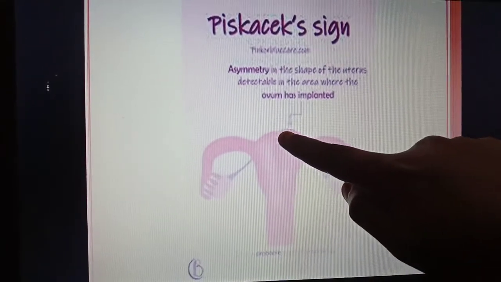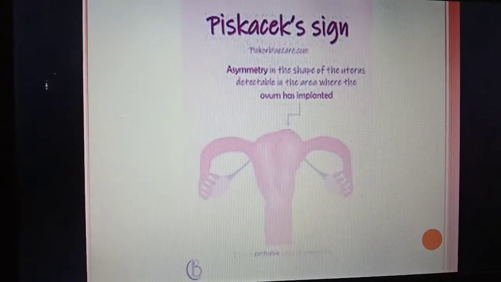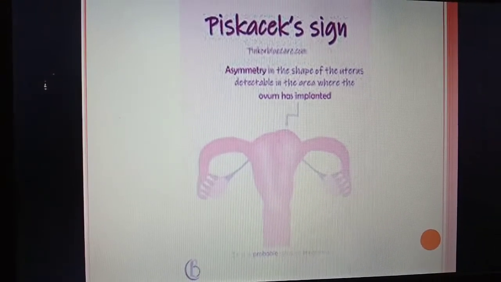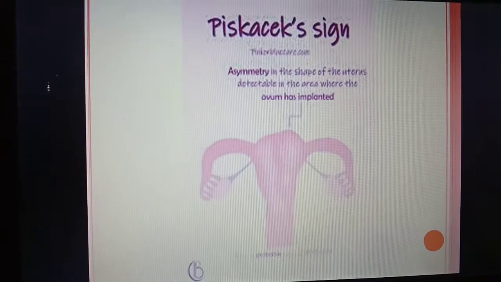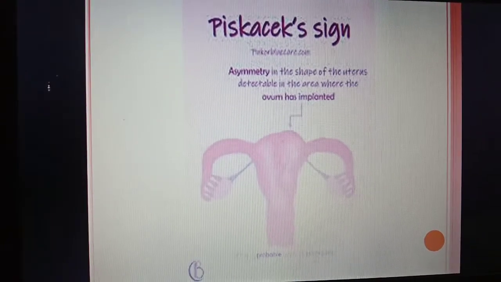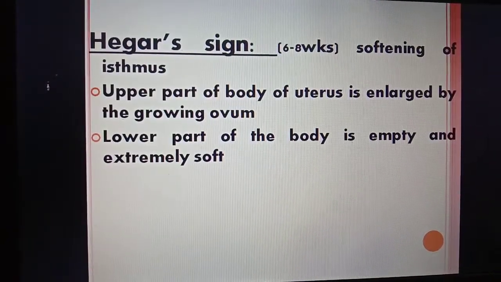So this is the asymmetrical shape of the uterus detectable in the area where the ovum has implanted. This is called the Piskacek sign. So let us see the Hegar sign.